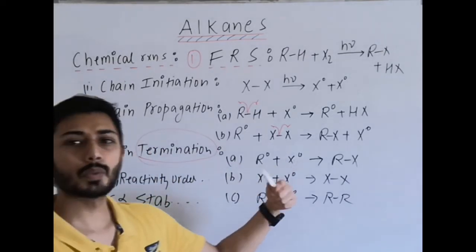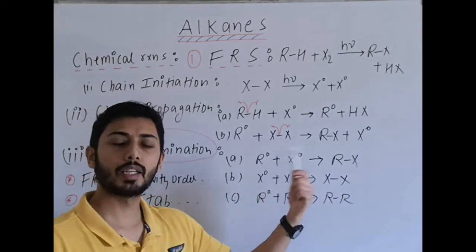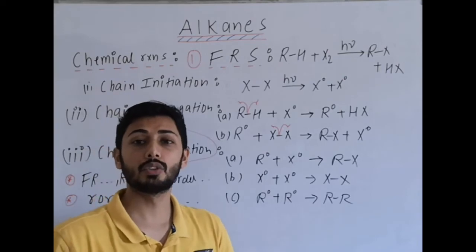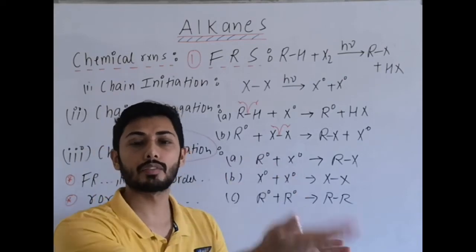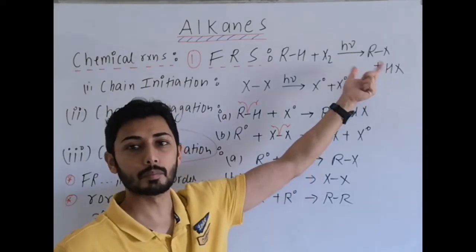R radical combines with X radical giving alkyl halide, X radical combines with X radical giving X2, and R radical combines with R radical giving alkane. So these are byproducts apart from the alkyl halide, which is mentioned as the main product. Clear?